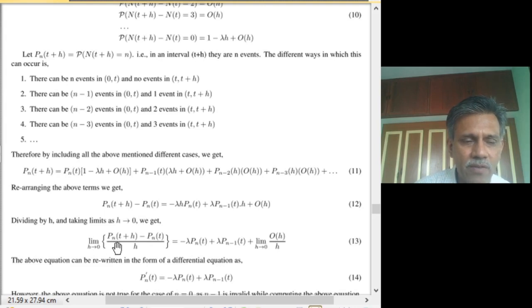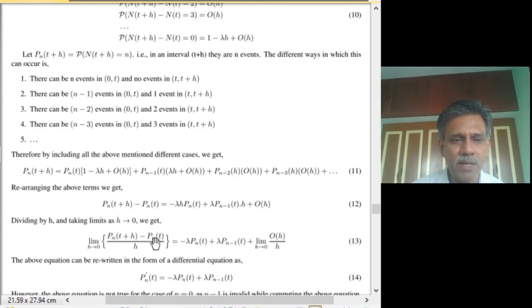Now what we will do is divide it by h and take the limit h tends to 0. On this side we will have the limit h tends to 0 of Pn of t plus h minus Pn of t divided by h. And here h will go in all these terms. We will have minus lambda into Pn of t, and lambda into Pn minus 1 of t, plus the limit h tends to 0 of order h by h, which we know becomes 0.